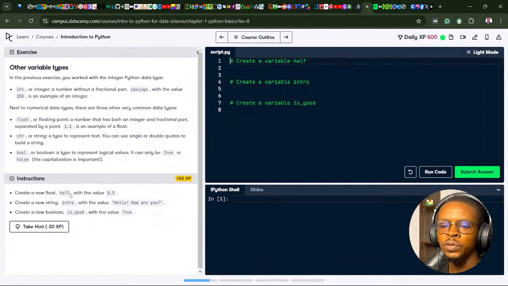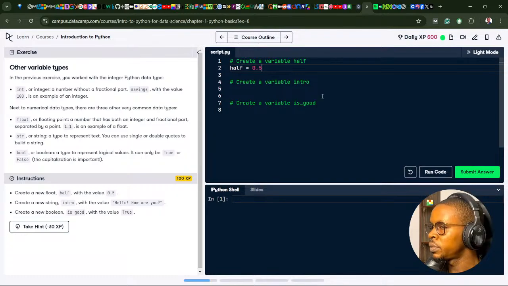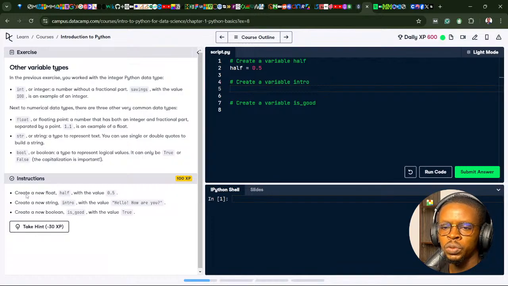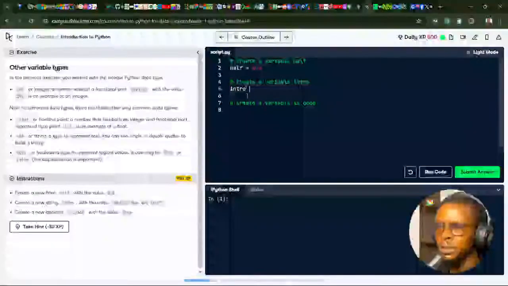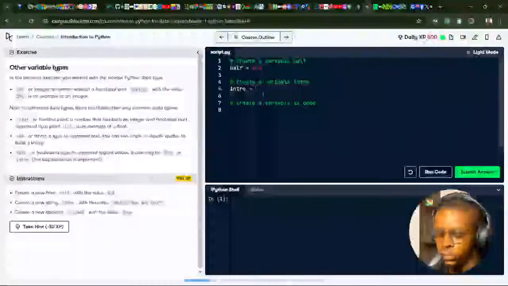Create a new float half with the value 0.5. So I'm going to create a variable called half and assign 0.5 to it. Then create a new string intro with the value "Hello, how are you?" The string, str data type, is going to be called intro.